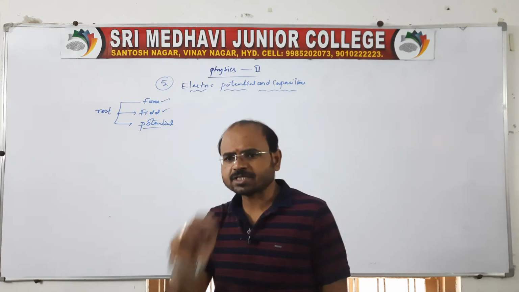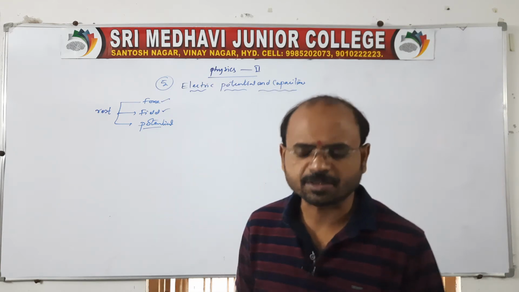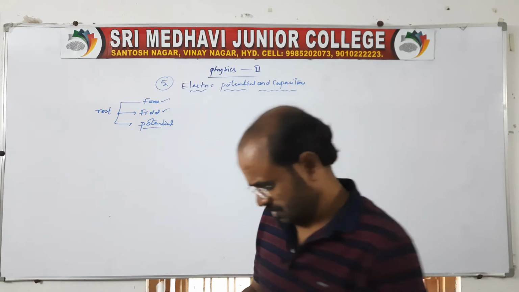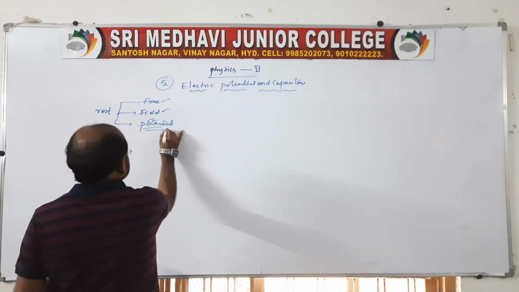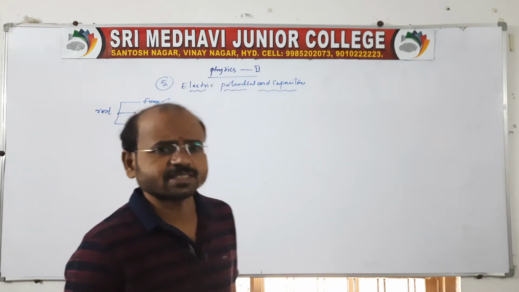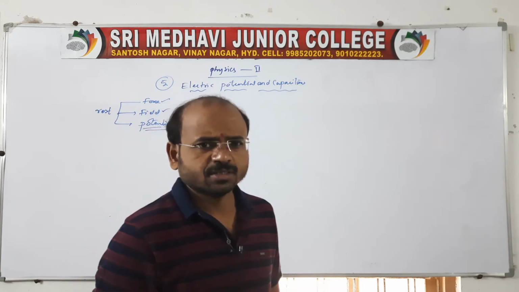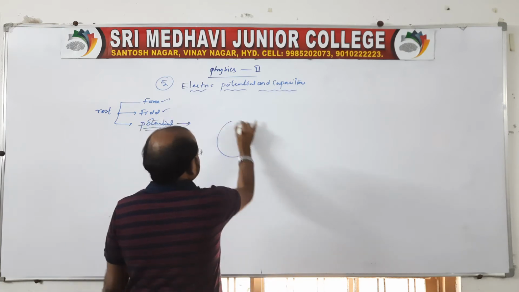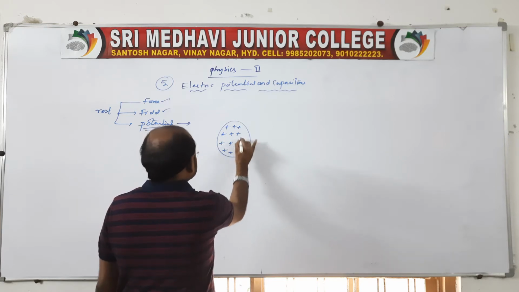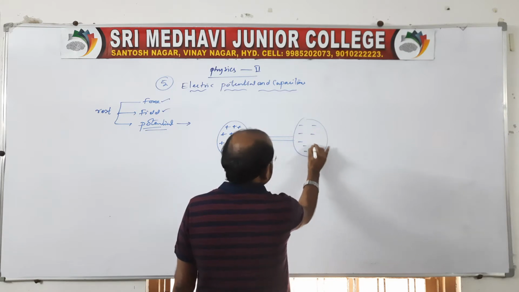The electrical potential is nothing but it gives the electrical state of a charged body. Suppose you take two charged bodies that are connected. Take one charged body which is positive, connected by a conductor to another charged body which is negatively charged.